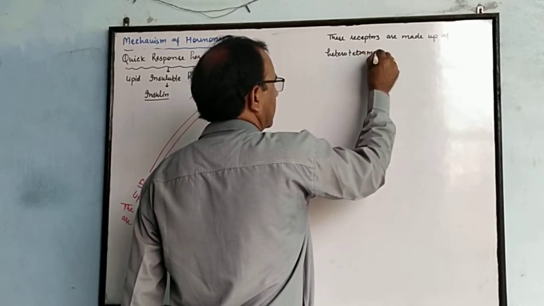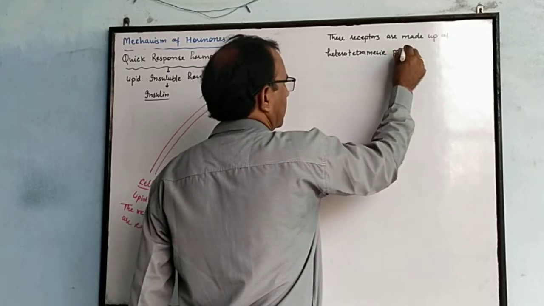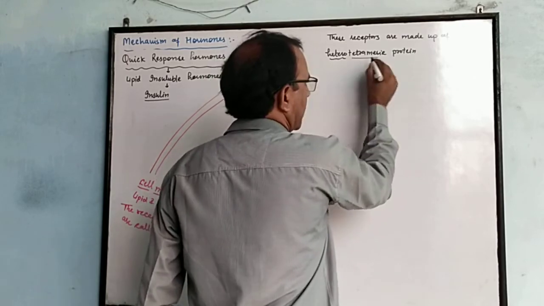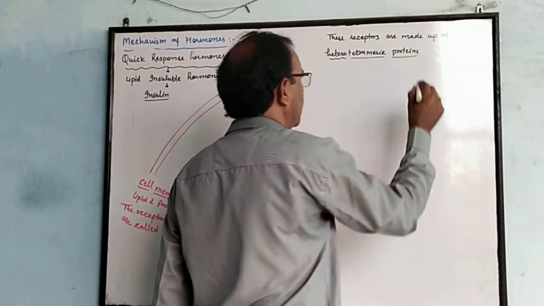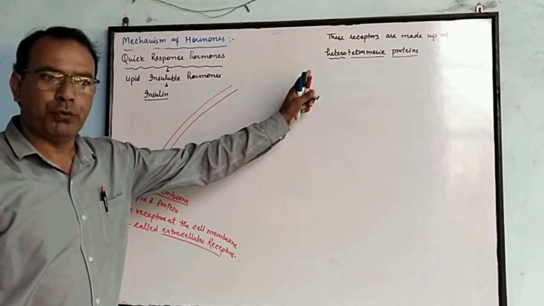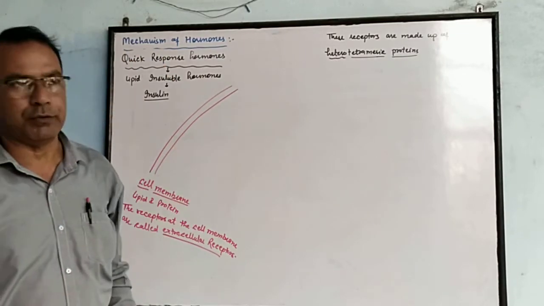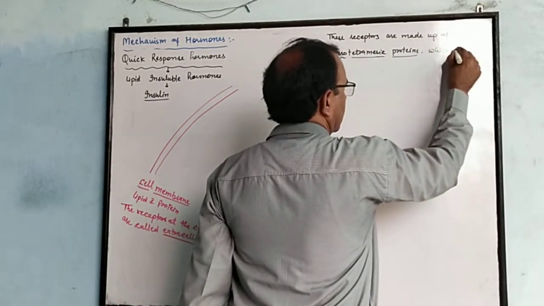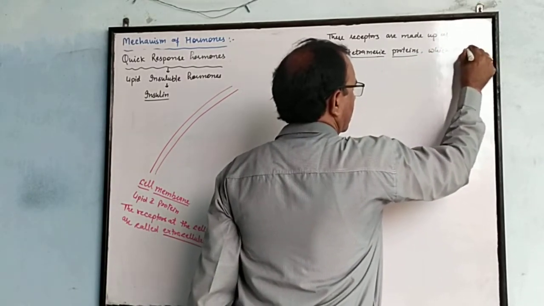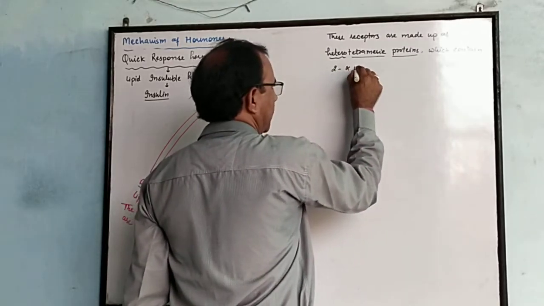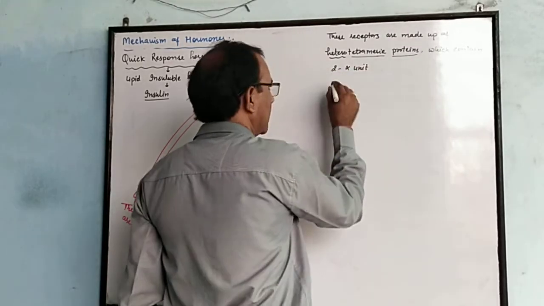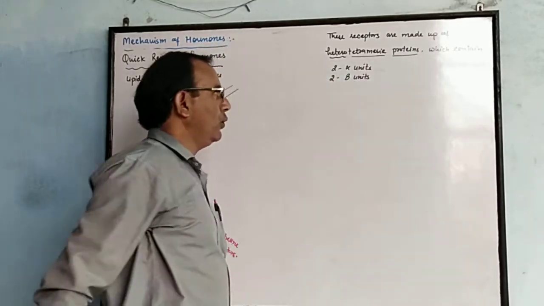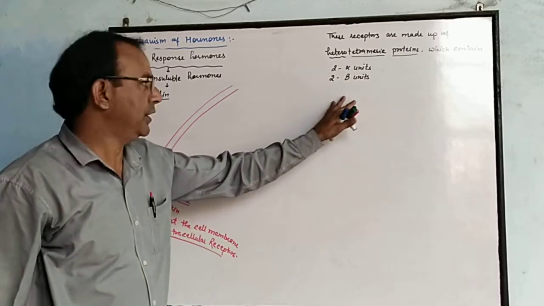It means four different types of proteins, containing two alpha units and two beta units: two alpha unit proteins and two beta unit proteins.